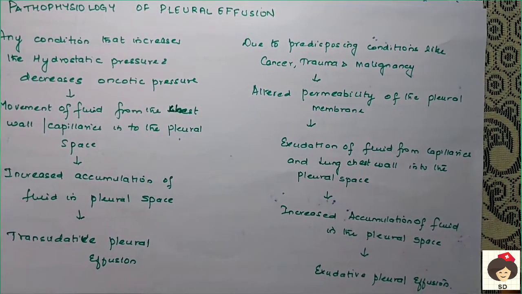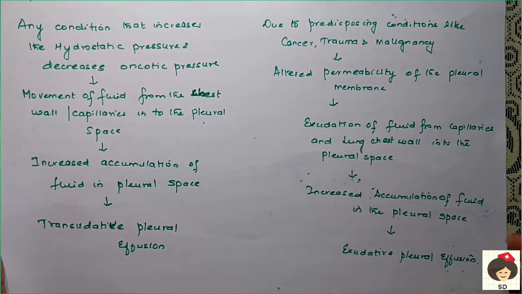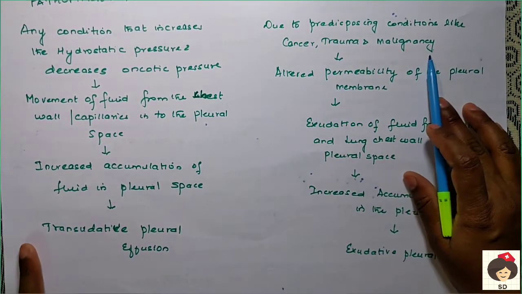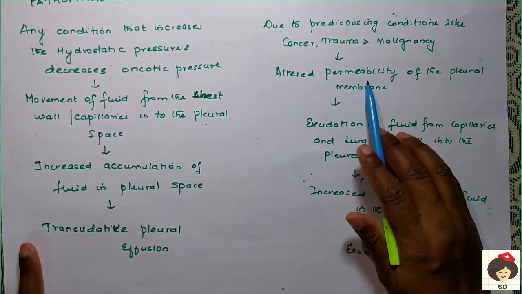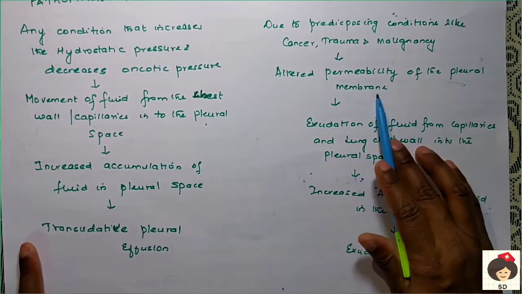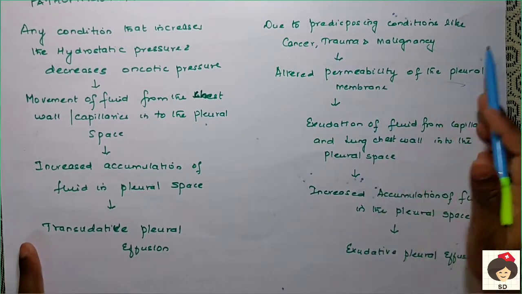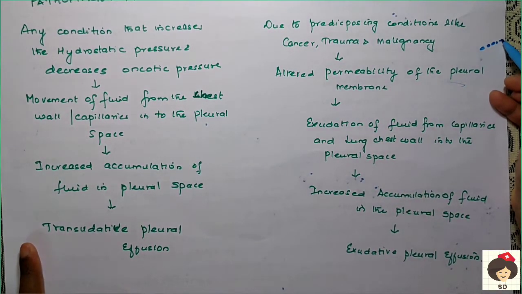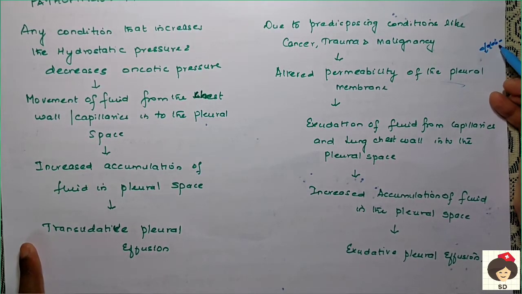Okay, and coming to exudative pleural effusion, this is due to predisposing conditions like cancer, trauma, malignancy. In all these conditions there is altered permeability of the pleural membrane. Permeability means the cells become very loose, so the fluid will start coming inside.